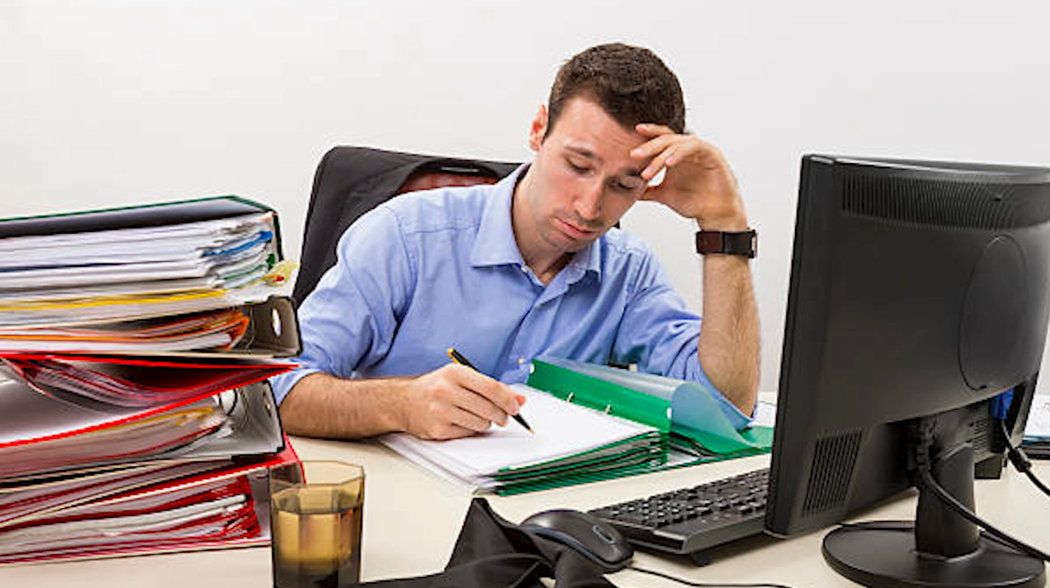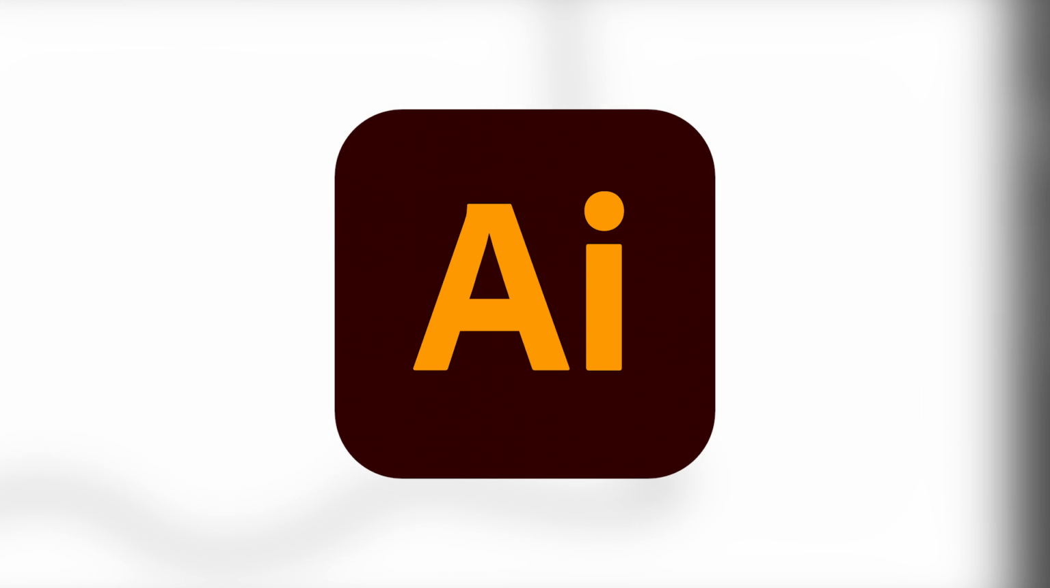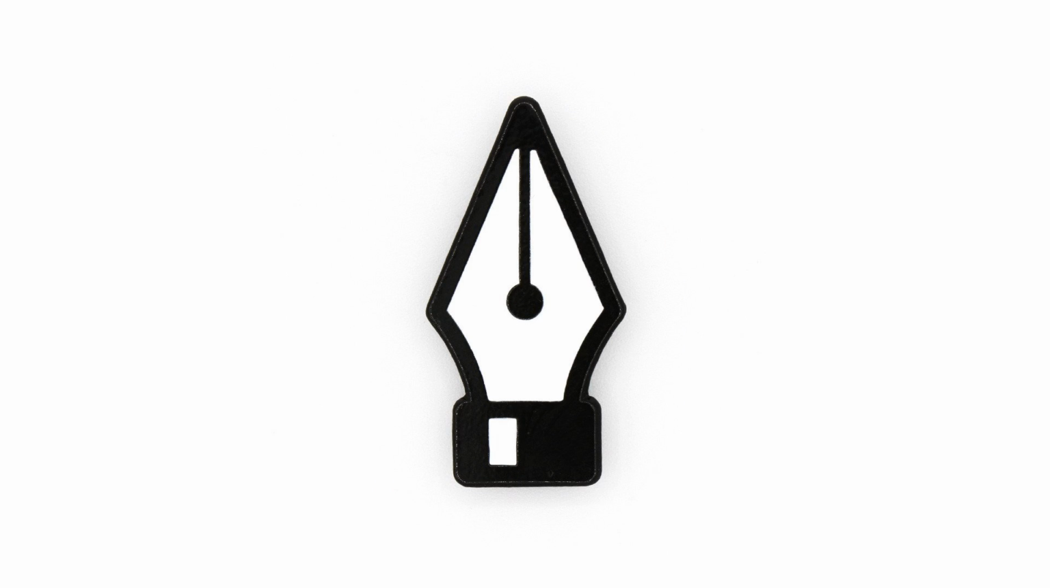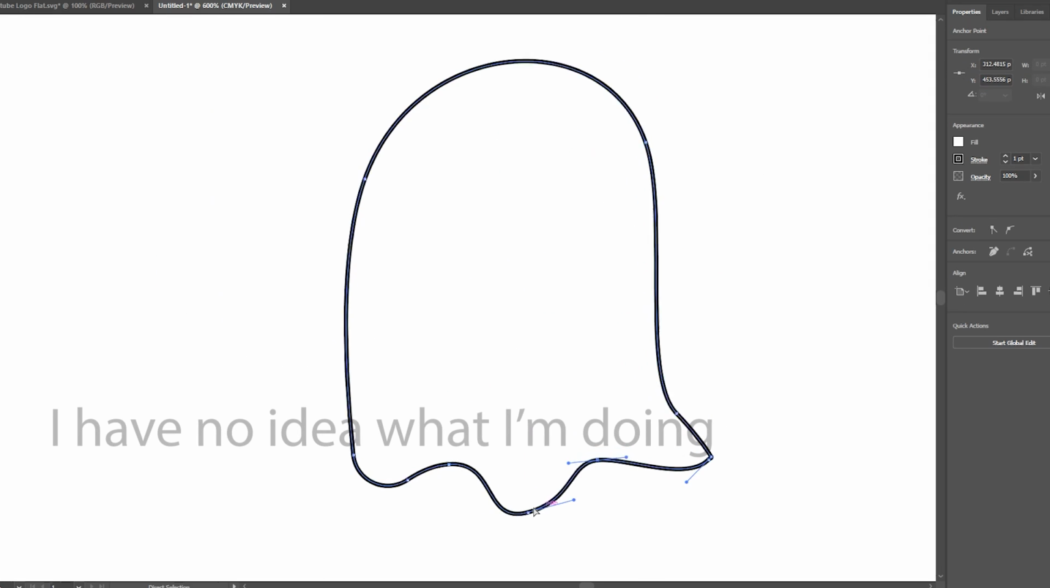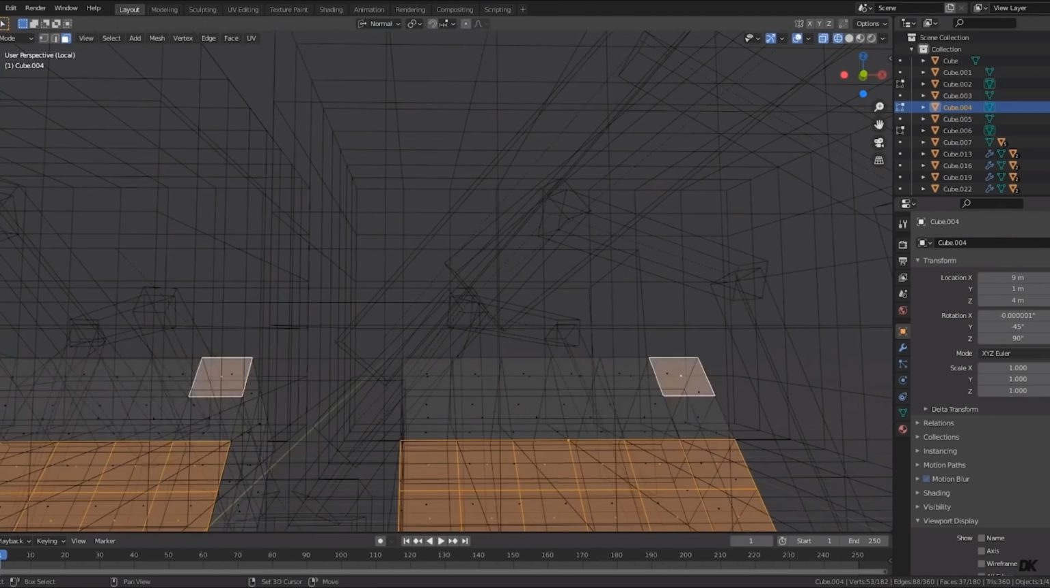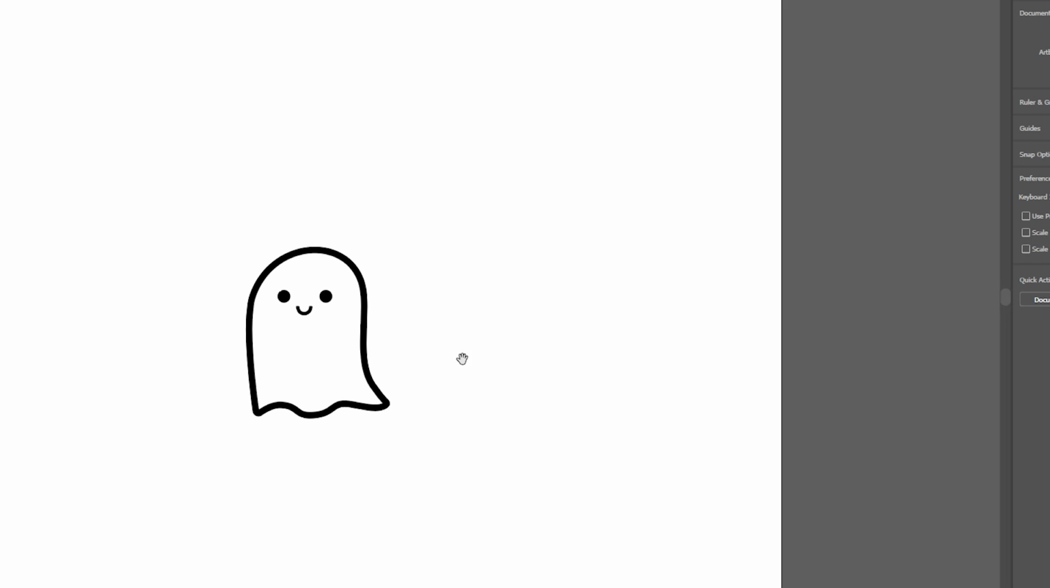I decided to put some actual effort in this time, so I tried learning how to draw in Illustrator using the pen tool. Unfortunately, the pen tool is really difficult. Yeah, I'm probably just gonna stick to this stuff, but I was pretty determined to make it work, and eventually I ended up with this.